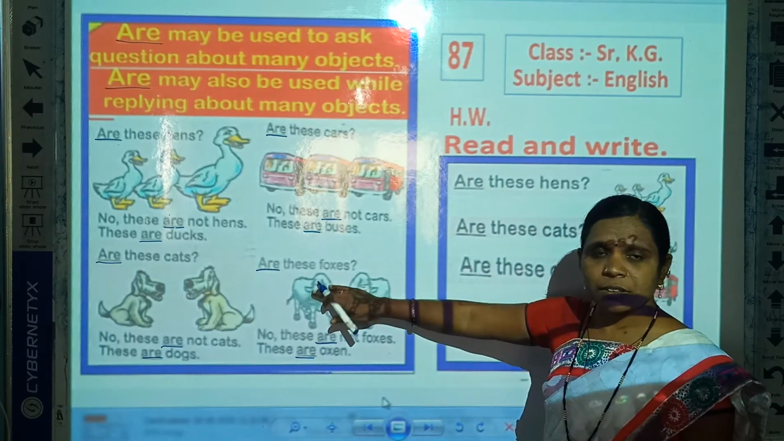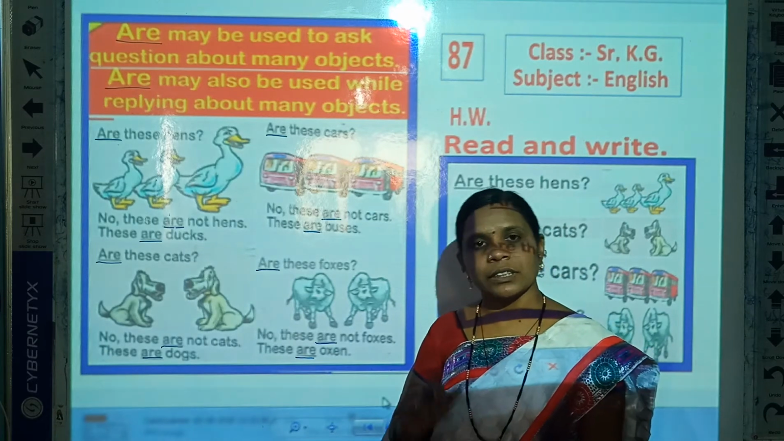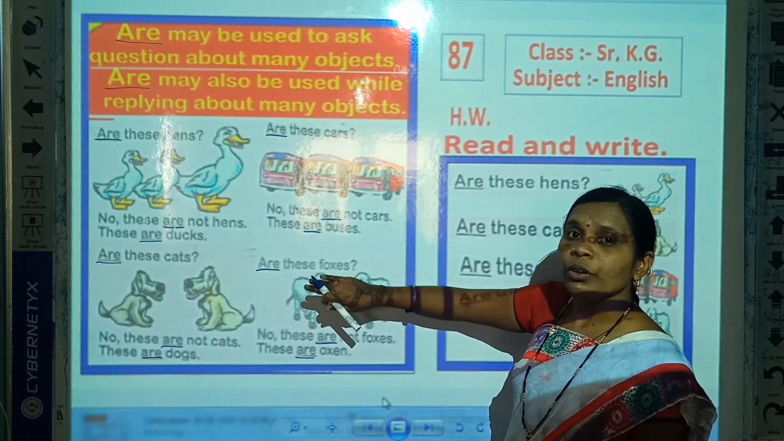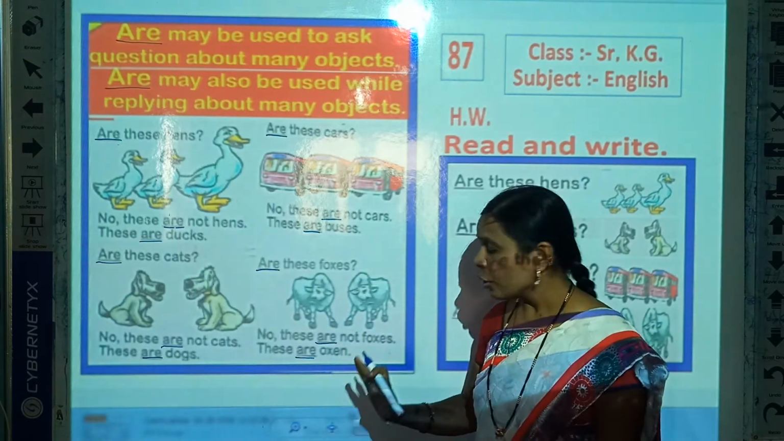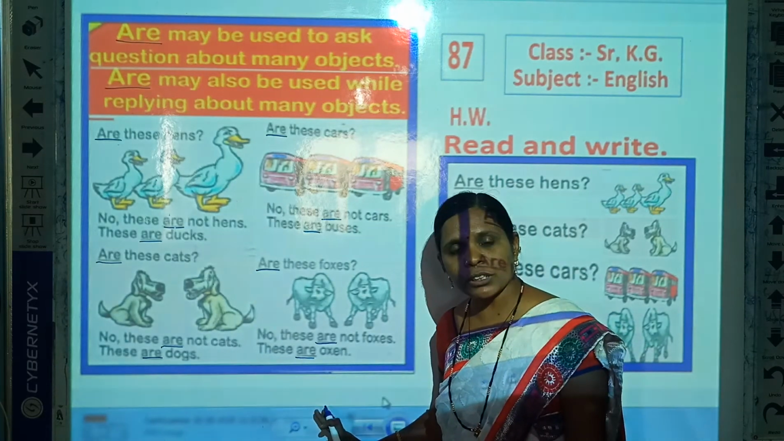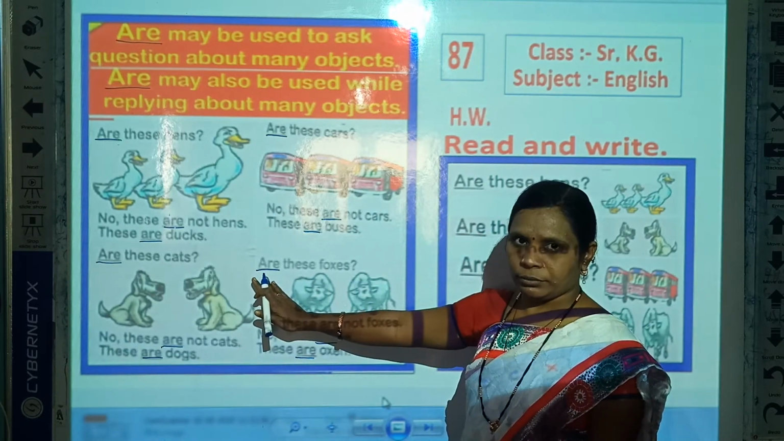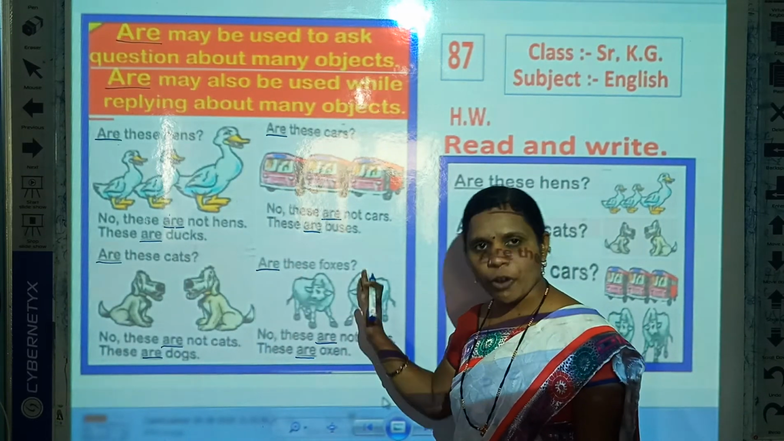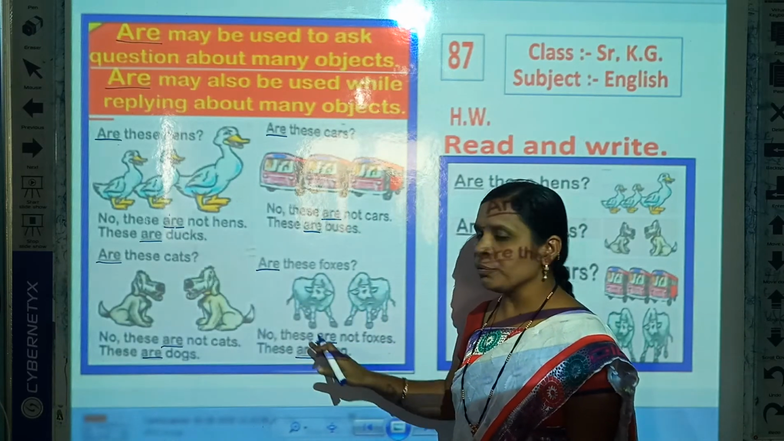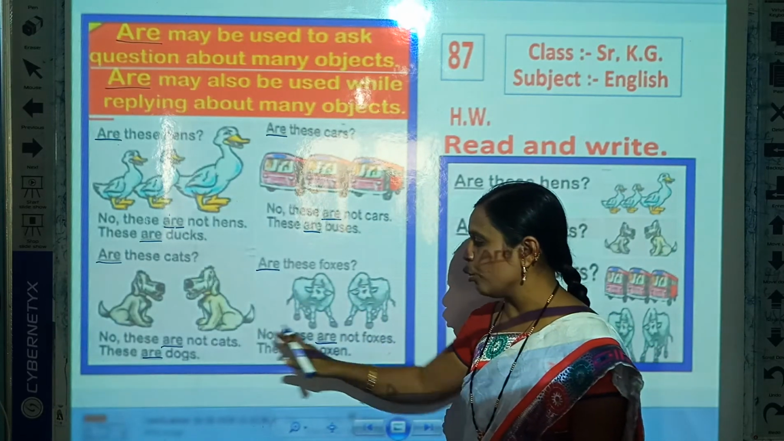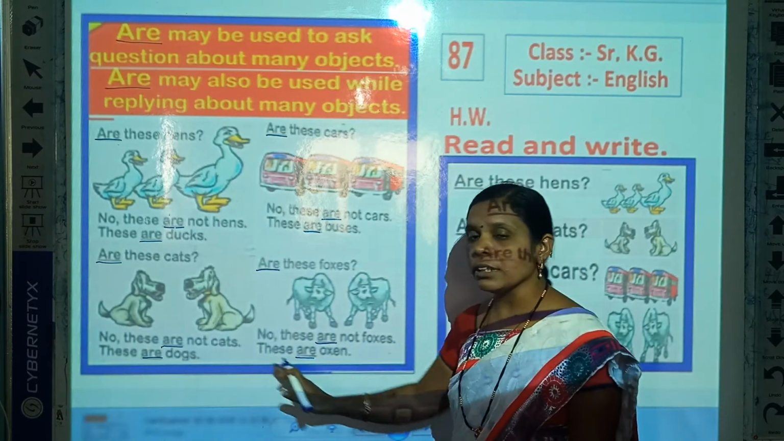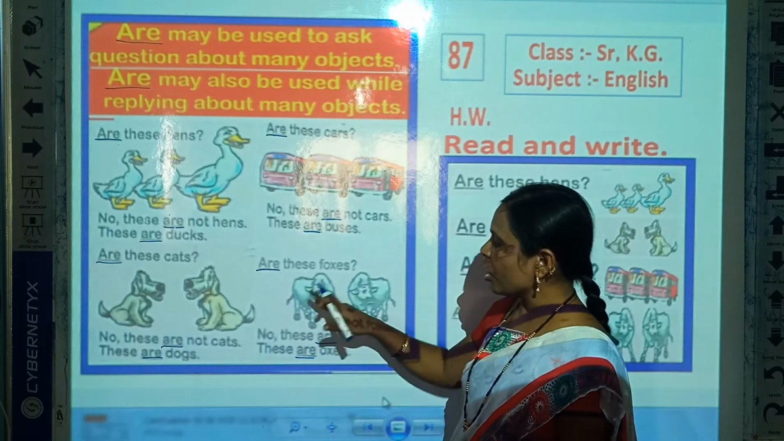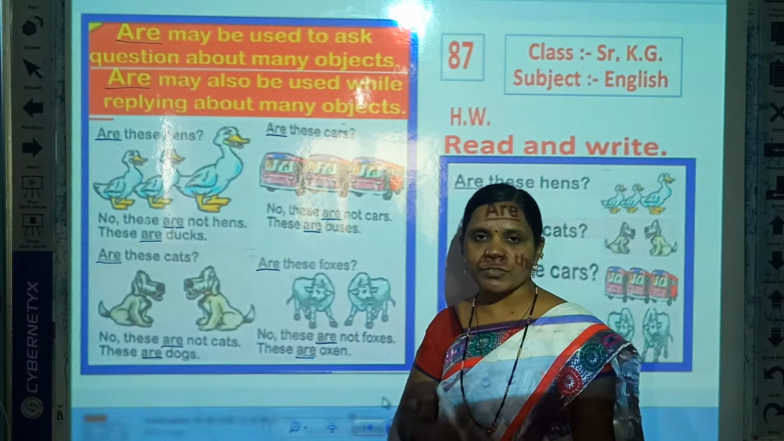If here are foxes, we say yes, these are foxes. But here are oxen. So we say no, these are not foxes. These are oxen. When we ask about these objects, that time we use, are these foxes? And when we reply about these objects, that time we say no, these are not foxes, these are oxen. Both times we use are, because here are more than one object.